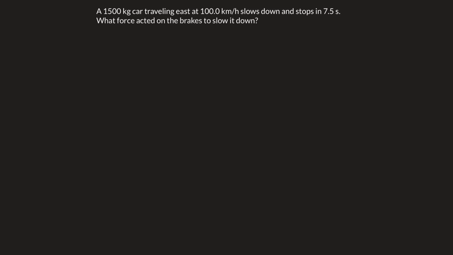So we have our free body diagram, which is going to look like this. We have our surface and then our car. We have identified gravity and our normal force. And in this case, if our car is moving left to right, then our braking force is going to be applied right to left. So our applied force, which is our braking force, is applied backwards here.